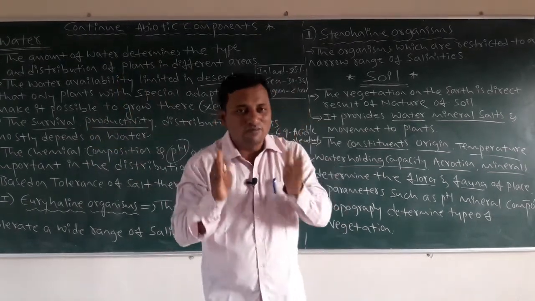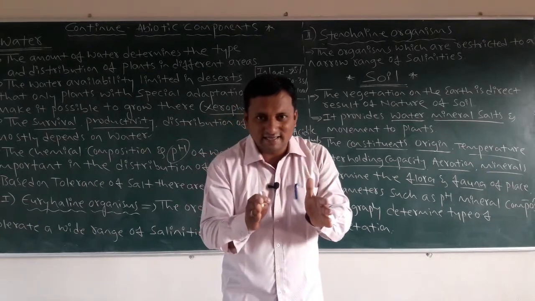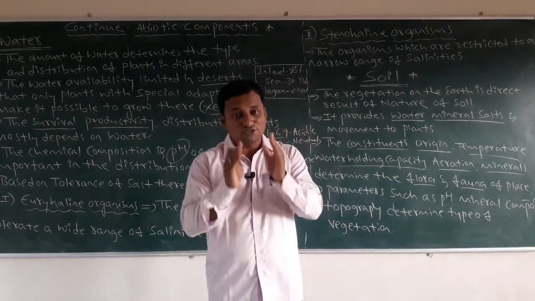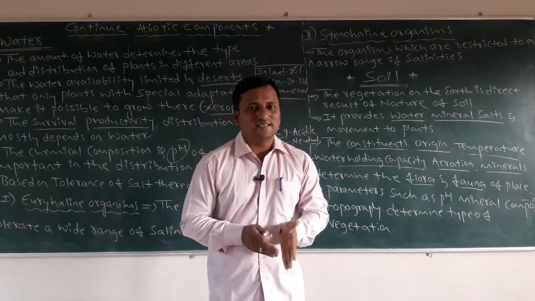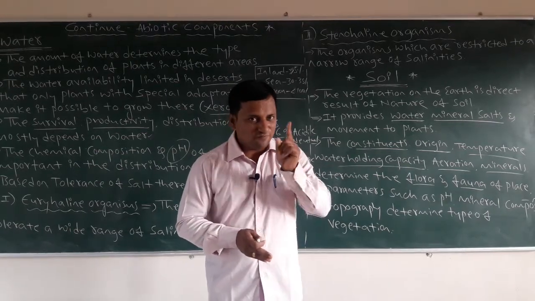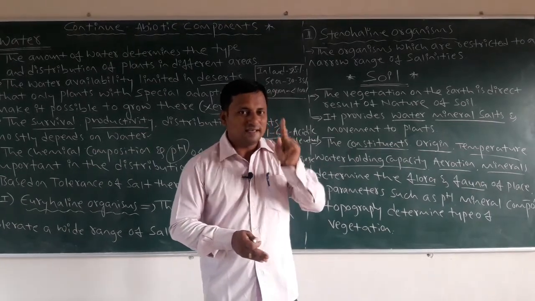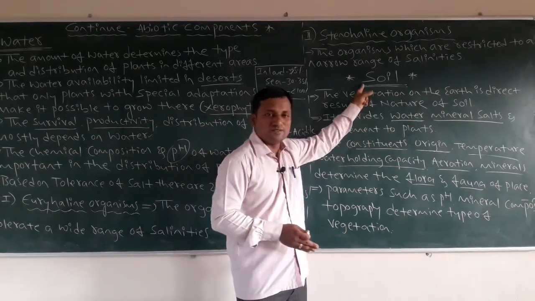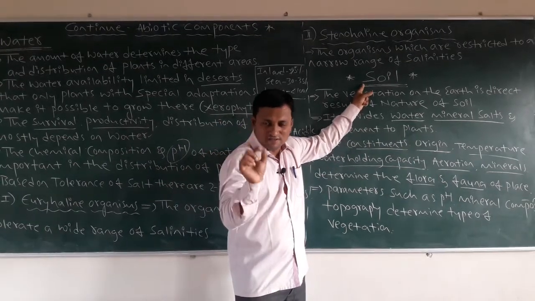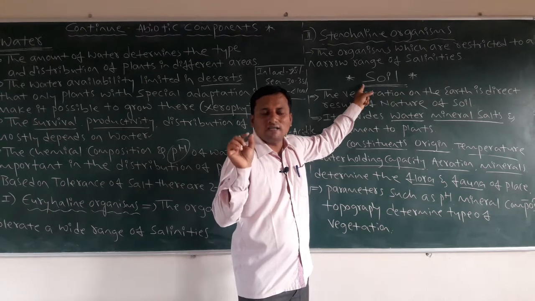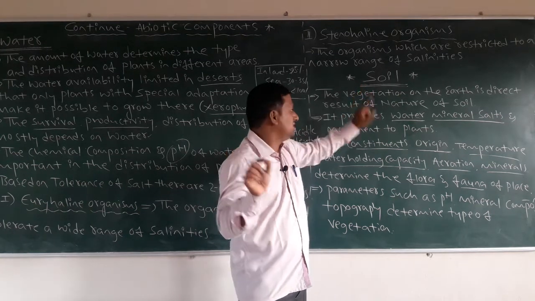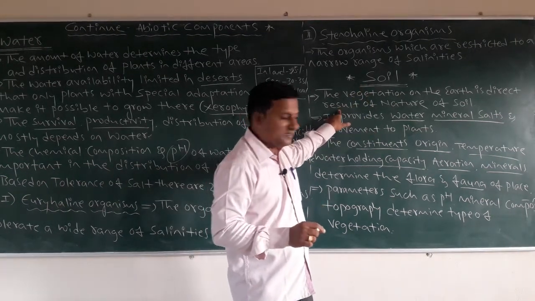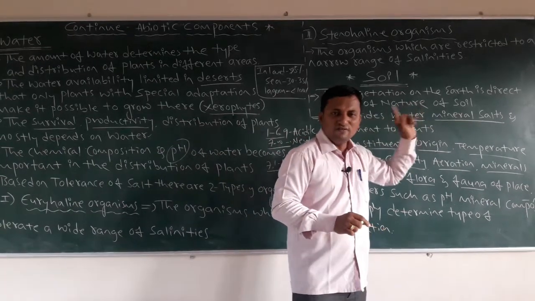Why is biodiversity more? Because in those areas the plant distribution, the plant vegetation, is becoming more. If plant vegetation is more, it means the soil in that area is also in very good condition. It has all types of compositions. So that's a direct result of the nature of soil.